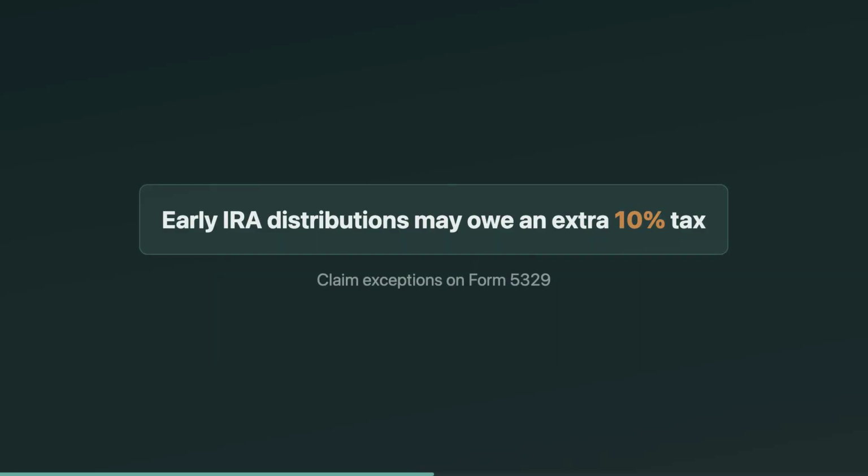Now the extra tax: distributions before age 59.5 can trigger a 10% additional tax on top of regular income tax. But exceptions are everywhere. Think first-time home up to $10,000, qualified education costs, unreimbursed medical over 7.5% of AGI, health insurance while unemployed, disability, death, SEP, IRS levy, reservist, disaster distributions, and birth or adoption up to $5,000 per child.